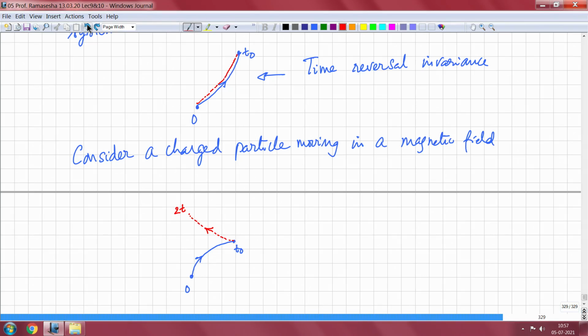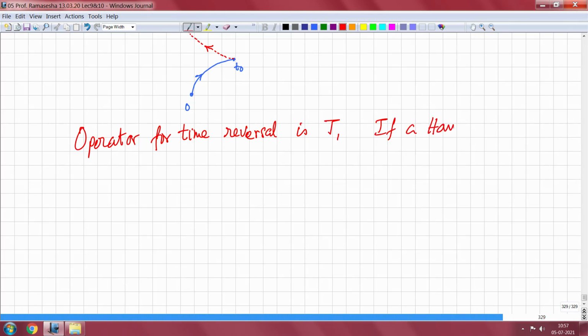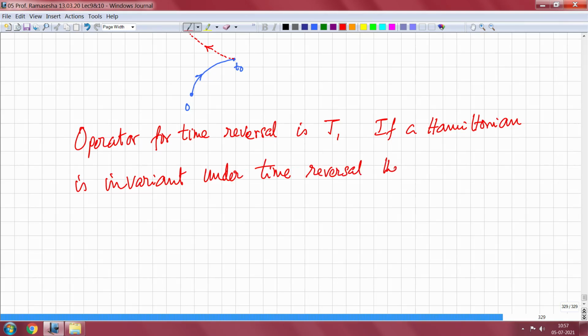So now for time reversal we can always define an operator for time reversal, T. Then if a Hamiltonian is invariant under time reversal, then T H T dagger is equal to H, or TH equal to HT.